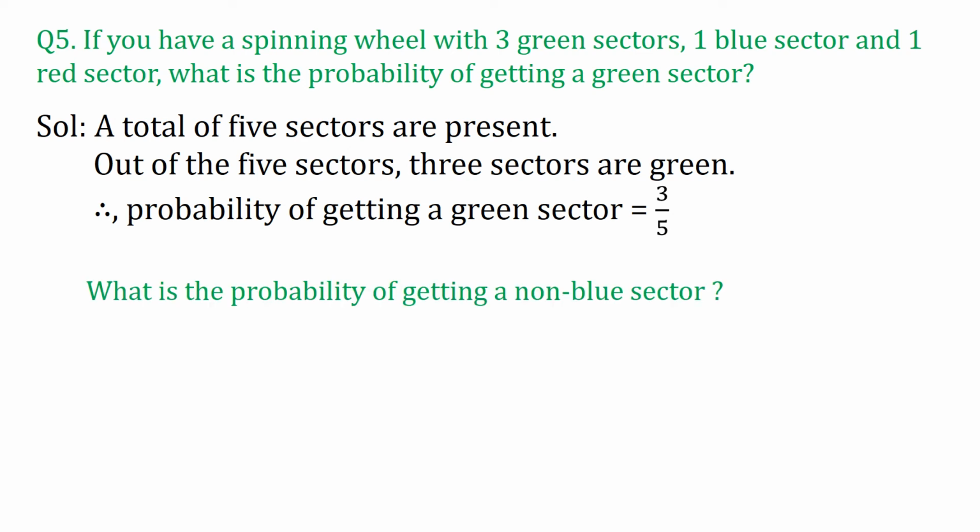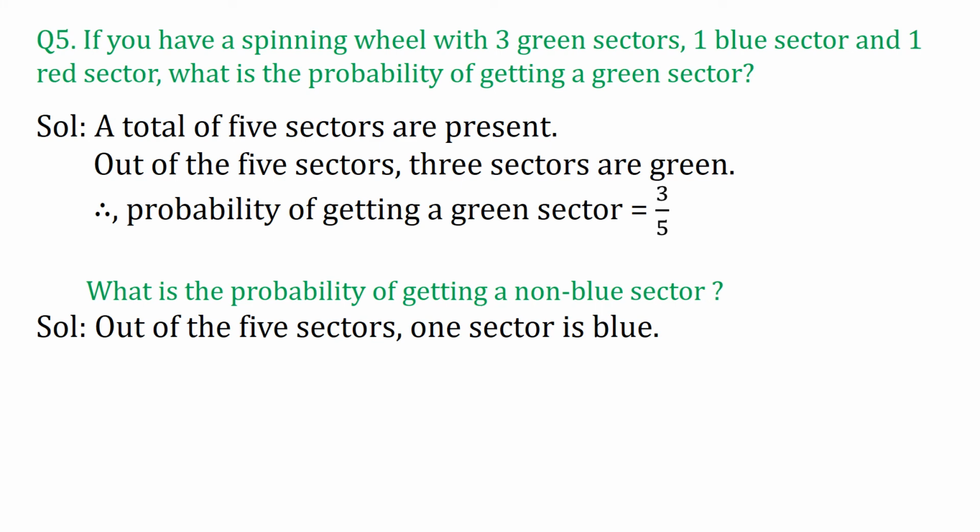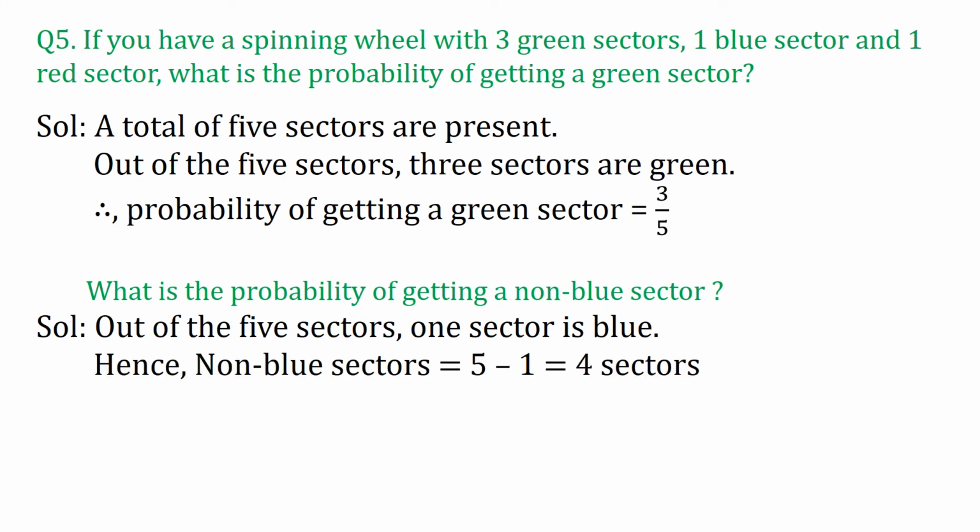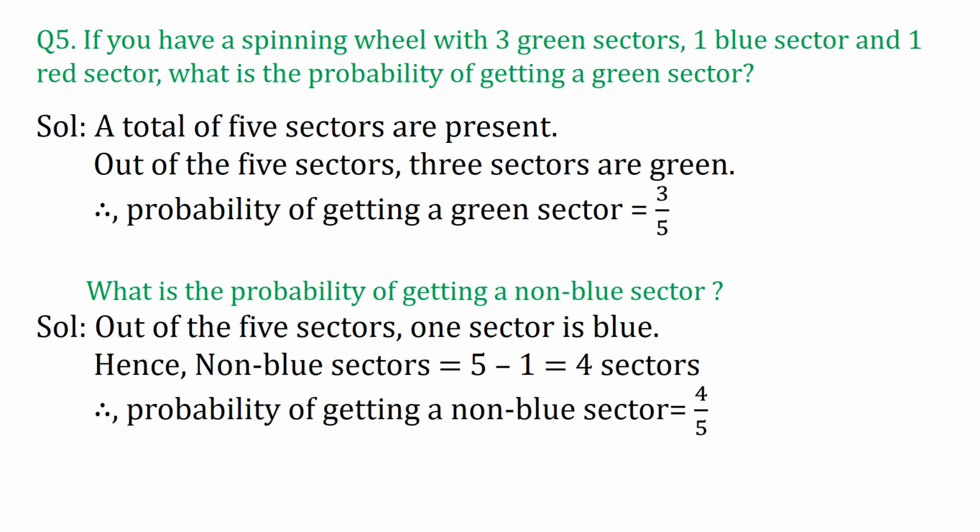What is the probability of getting a non-blue sector? Non-blue means it could be green, it could be red. So out of the 5 sectors, 1 sector is blue. So the non-blue are 4 sectors. You can either subtract, or you can add the other ones, the green and red also. So non-blue sectors are 4 sectors. So the probability of non-blue sectors is 4, which is our favorable outcome, upon the total number of outcomes, that is 5. 4 upon 5.